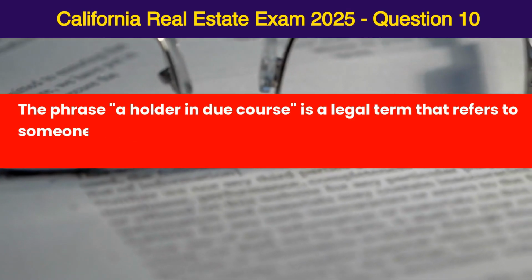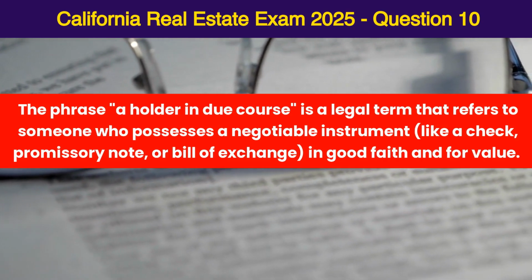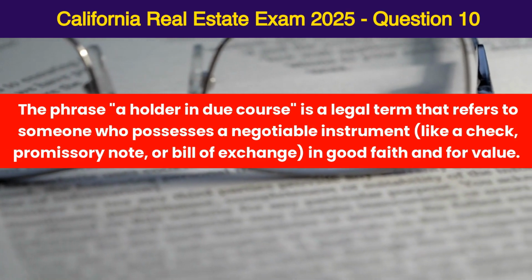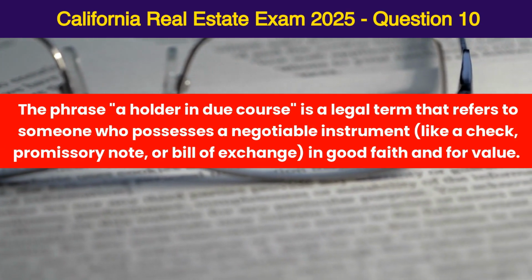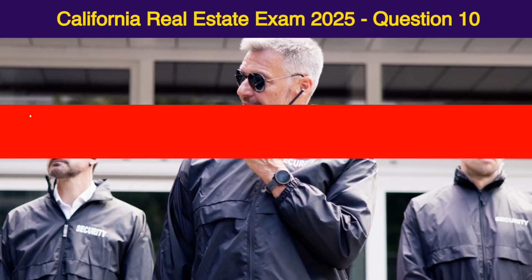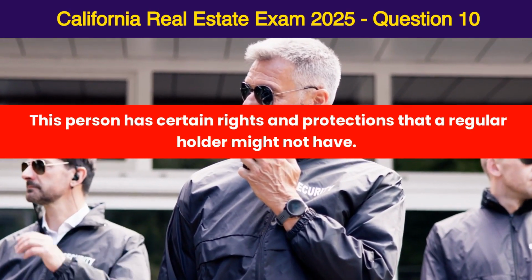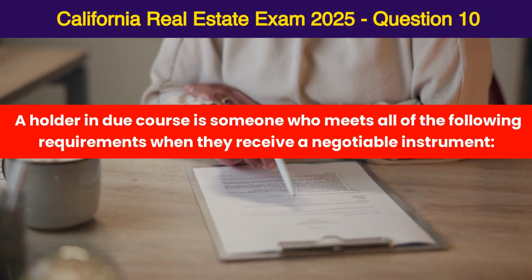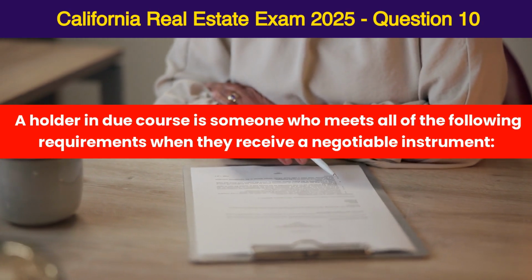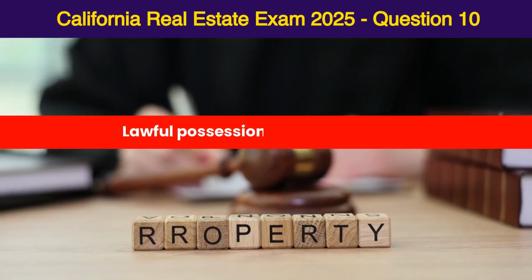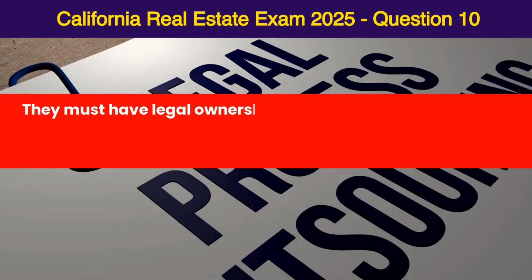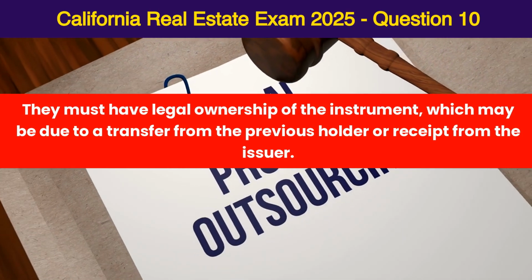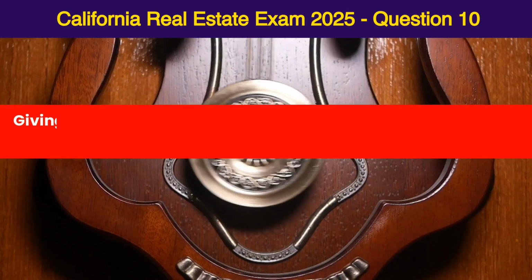The phrase "a holder in due course" is a legal term that refers to someone who possesses a negotiable instrument, like a check, promissory note, or bill of exchange, in good faith and for value. This person has certain rights and protections that a regular holder might not have. A holder in due course is someone who meets all of the following requirements when they receive a negotiable instrument. Lawful possession of the instrument. They must have legal ownership of the instrument, which may be due to a transfer from the previous holder or receipt from the issuer.